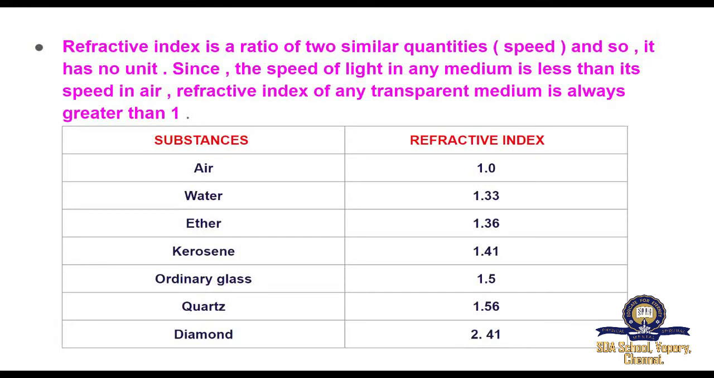A refractive index is a ratio of two similar quantities, that is speed, and so it has no unit. Since the speed of light in any medium is less than its speed in air, the refractive index of any transparent medium is always greater than 1.